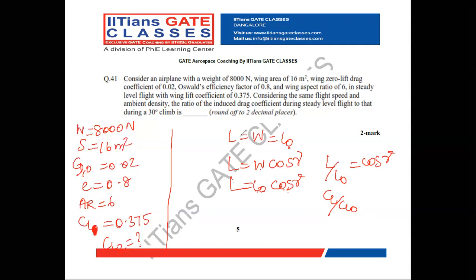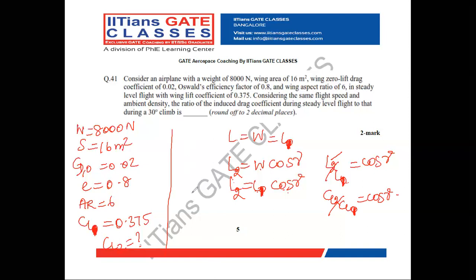Since we are using CL1, I'll take this as L1. So this is L2. L2 equal to L1 cos gamma. L2 is the lift at 30-degree climb angle, L1 is the lift at steady level flight. So CL2 divided by CL1 equal to cos gamma.